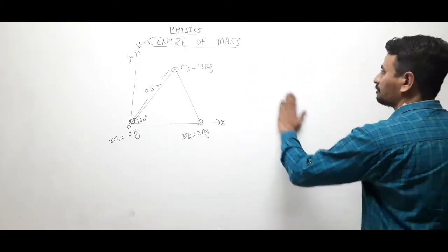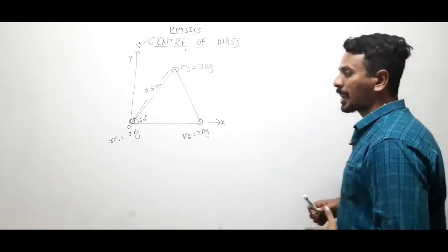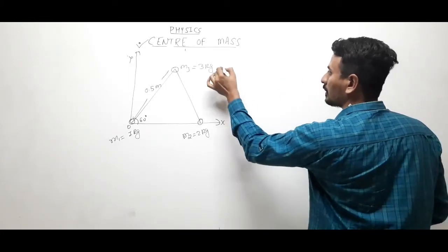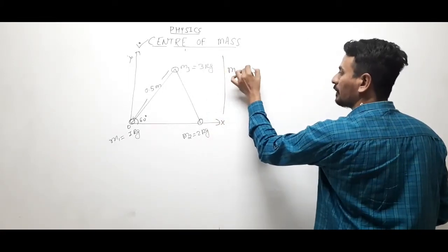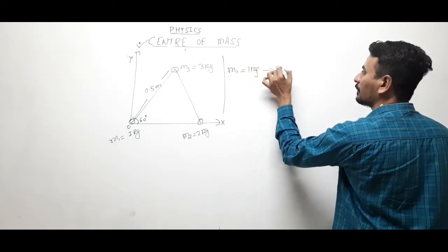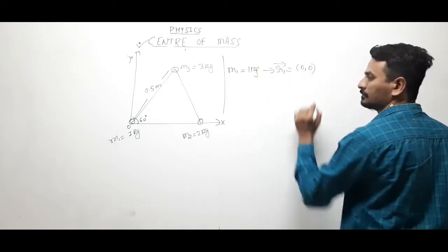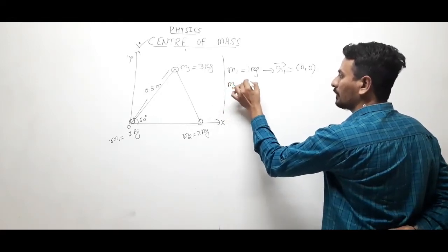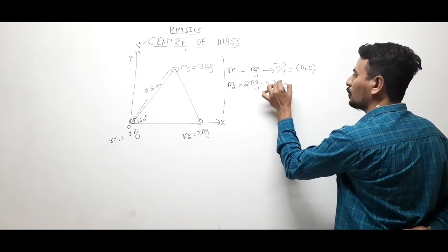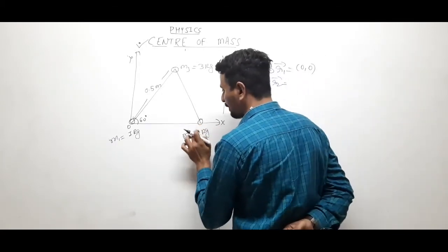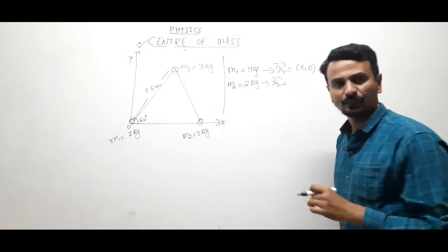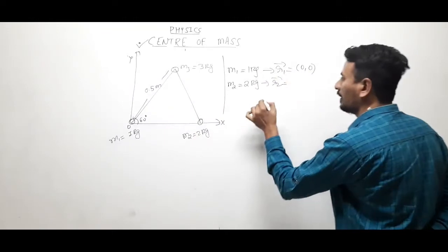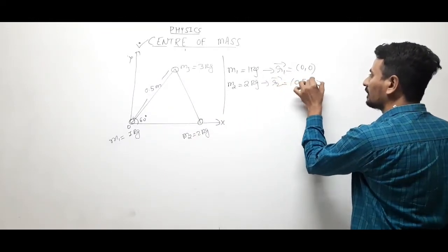So let us first of all locate the position of individual mass. M1, which is of 1 kilogram, is at origin. So R1 will be 0, 0. There is no x, there is no y coordinate. M2, 2 kilogram. The mass M2 lies along x-axis. So its y coordinate will be 0 and it will lie at a distance of 0.5. So R2 is 0.5, 0.